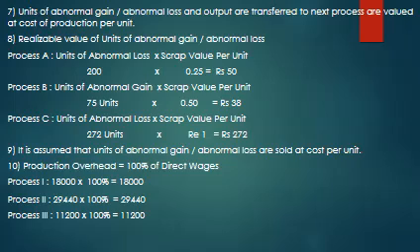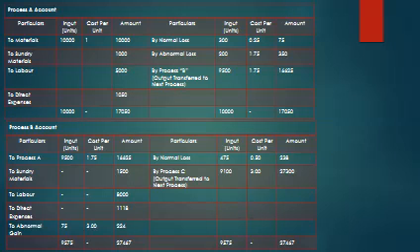So next, it is assumed that units of abnormal gain or abnormal loss are sold at cost per unit. So production overhead equals 100% of direct wages. Process 1 18,000 into 100, process 2 29,440 into 100, process 3 11,200 into 100. So like that you have to calculate.